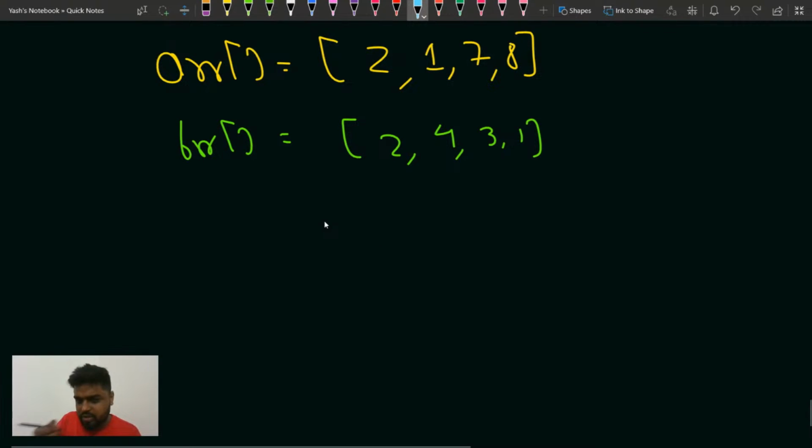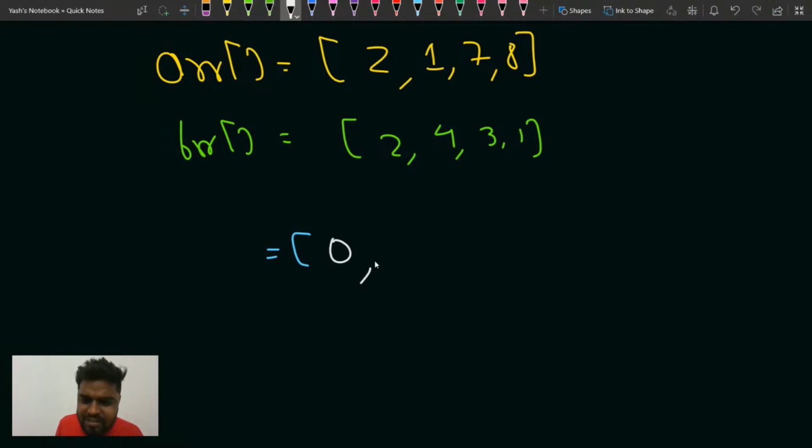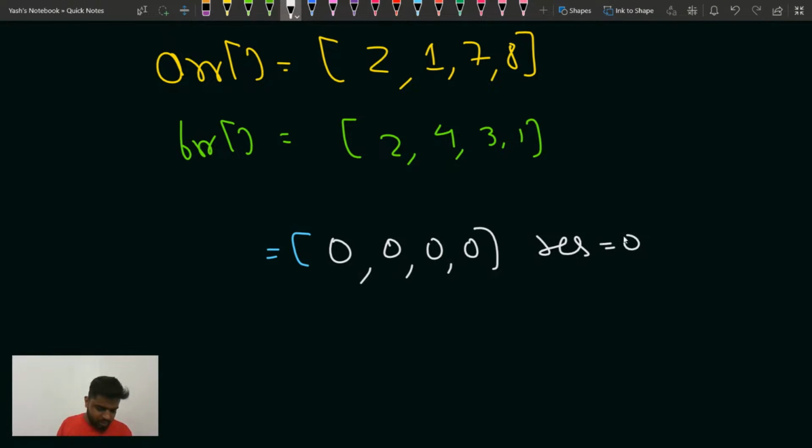I'm explaining what concept I thought about. Suppose that the array has all the elements as 0. Initially my result would also be 0, so I would put this in my answer. Currently the result is 0. Then I would have iterated in the BRR array from the back side.